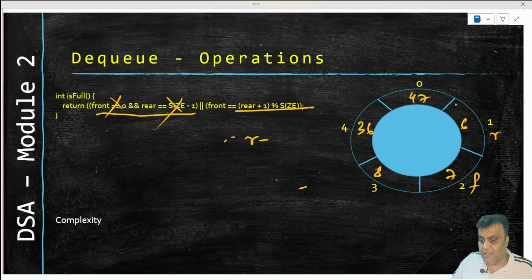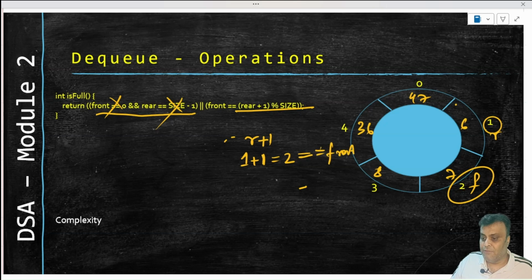If we add 1 to the rear, that is 1 plus 1 because rear is pointing at 1, then we get 2, and that is the index of front, right? So this becomes equal to front, and therefore the right hand side of the OR statement will fire a truth value, and hence is full will return true, that yes, I am full.